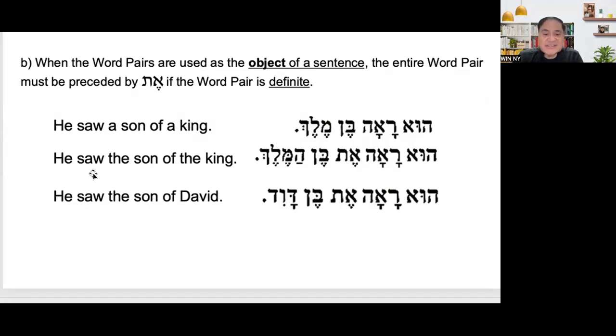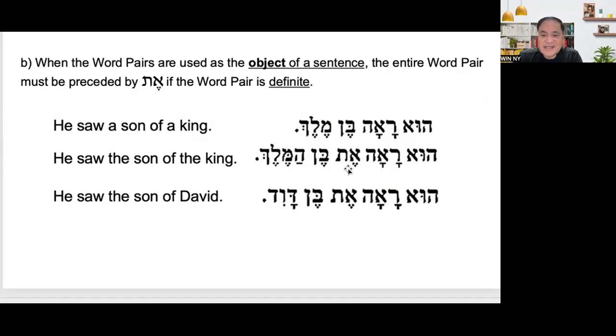How about this one? He saw the son of the king. Hu ra'a. So this is still the same. Hu ra'a, because the son is still the subject, the object. Hu ra'a et Ben Hamelech.